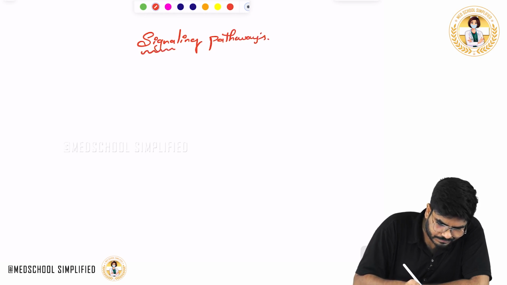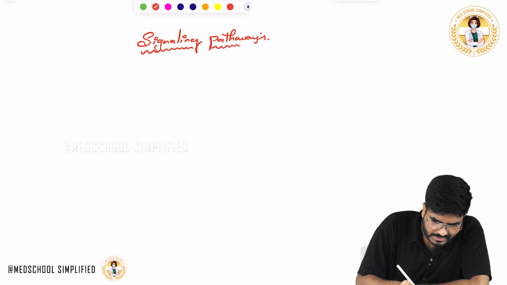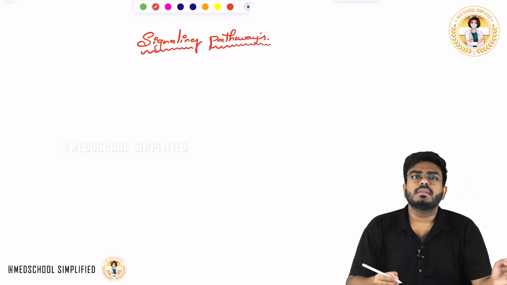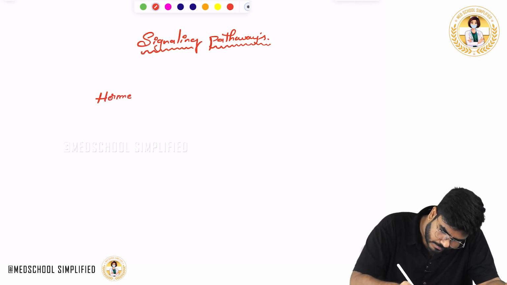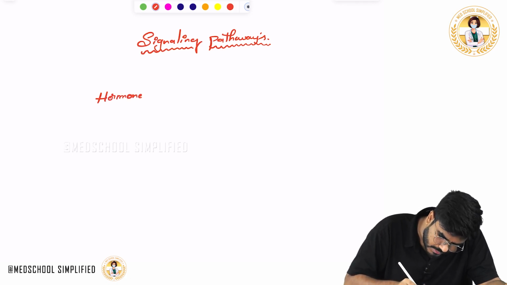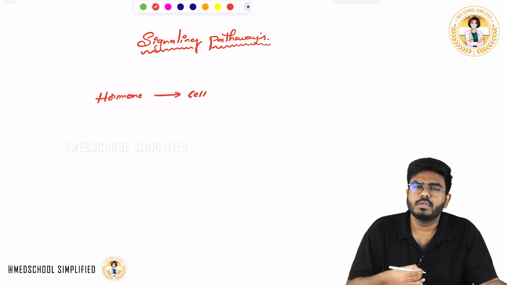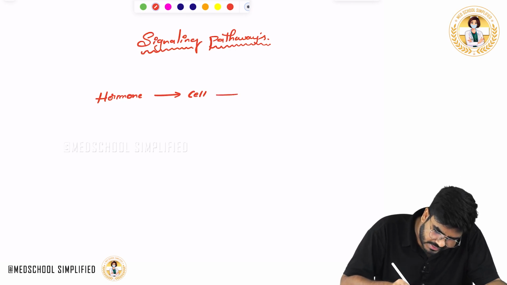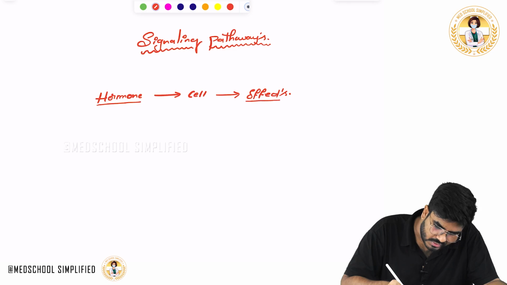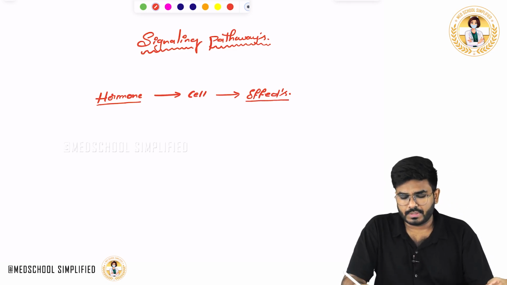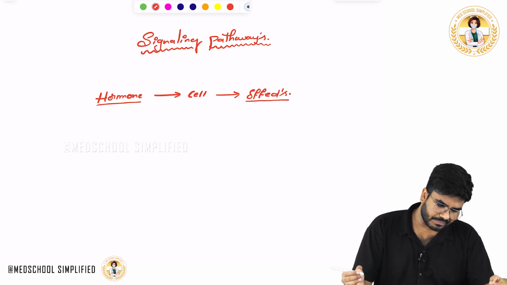Now, what should you know about signaling pathways? See, there is a hormone. This hormone is going to act on the cell. It's going to act on the receptor, or it's going to act on the cell. So, within the cell, some effects are going to be seen. So, how is this hormone going to bring those effects? How is it going to do that job? That we will discuss now in this video.